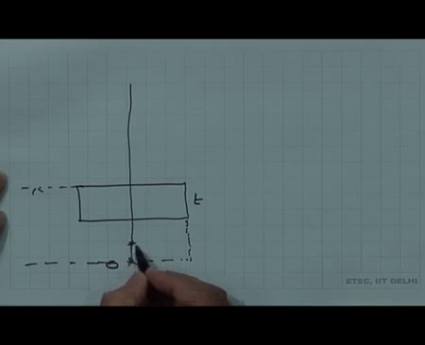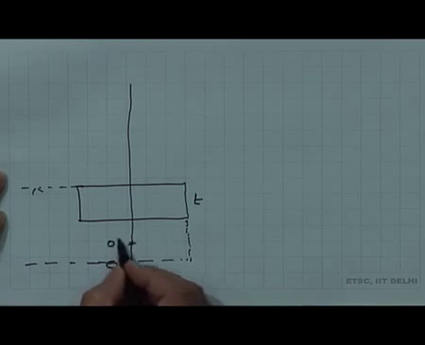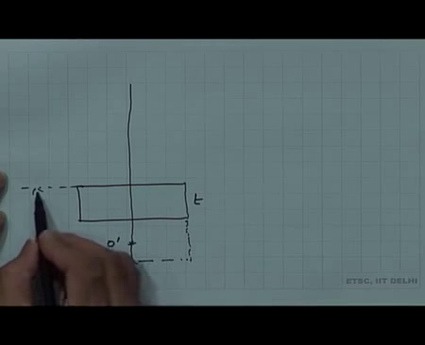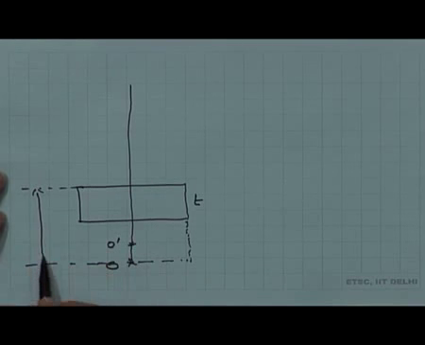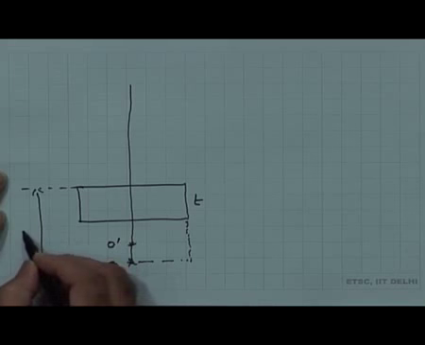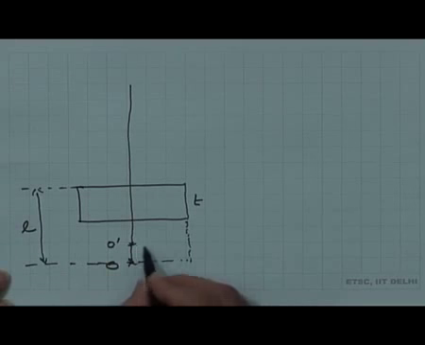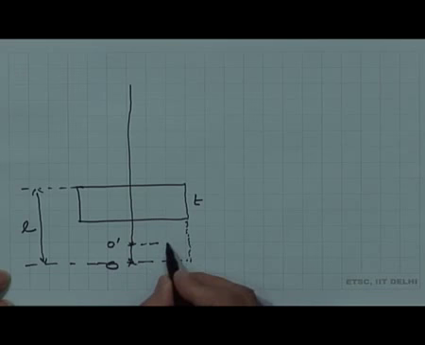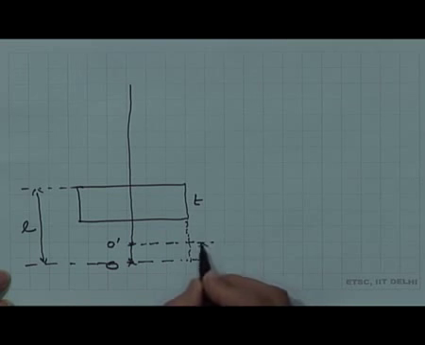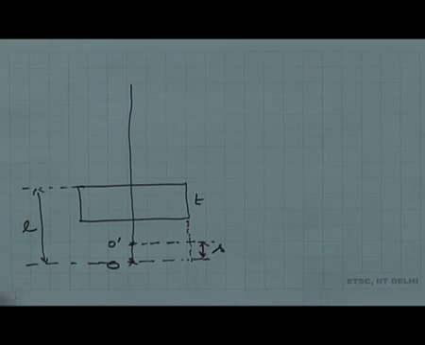So, the shift between O and O dash, let this be L, and so this is the shift to be determined, this is S to be determined.